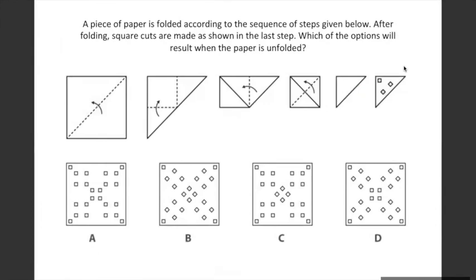Similar kind of question. Here I don't think you would be required to reconstruct. It's fairly easy to answer what will be the correct one. Anybody who wants to guess? Option D. Yes, ma'am, option D is the correct one. Somebody might get confused between option A and D. The issue with A and D, and B also many a times, is the orientation of those boxes. So option D is the correct one here.